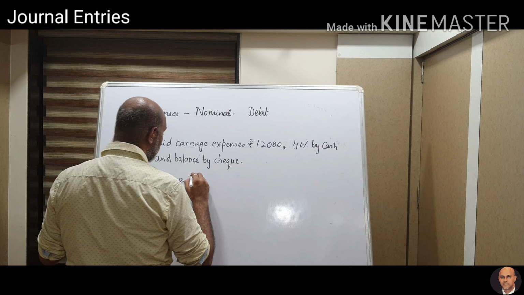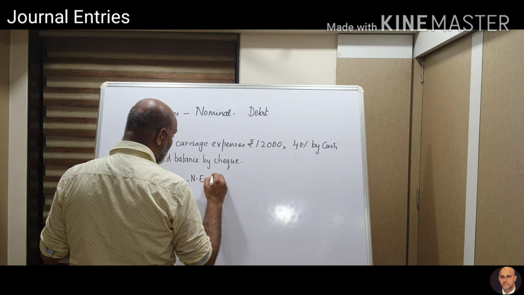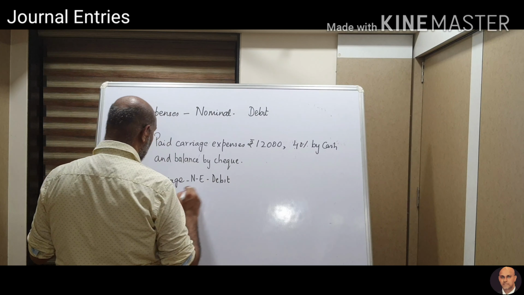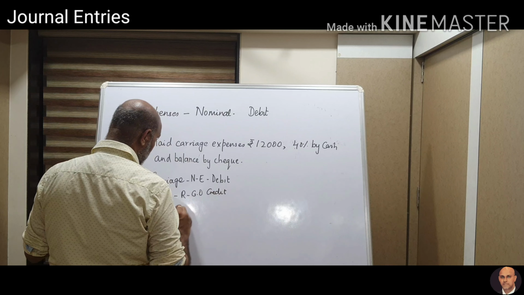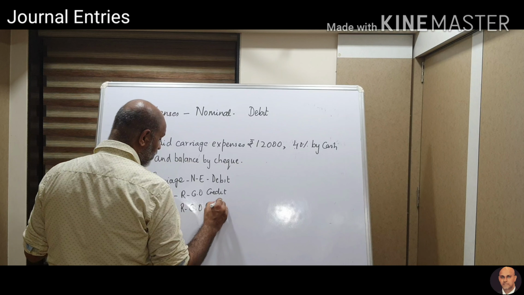Carriage: nominal account, expense, debit. Cash: real account, goes out, credit. Bank: real account, goes out, credit.